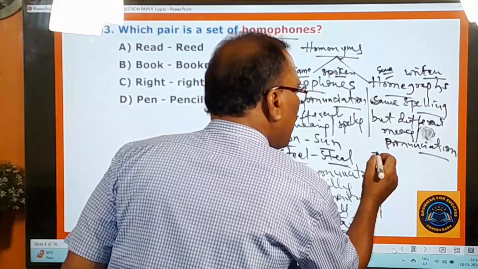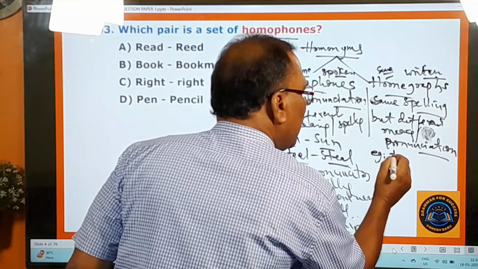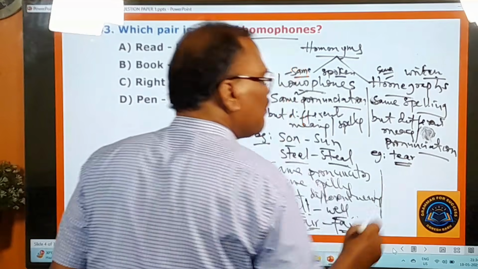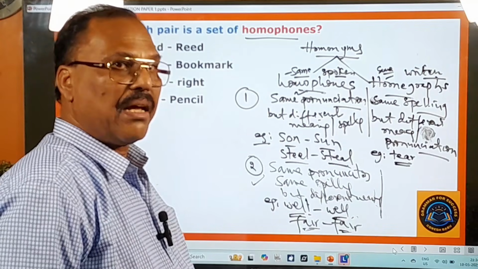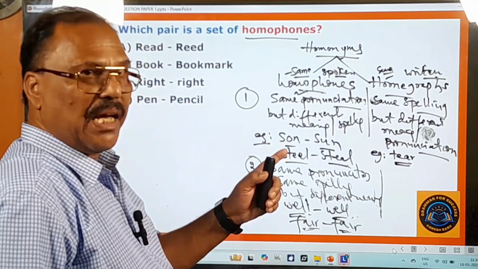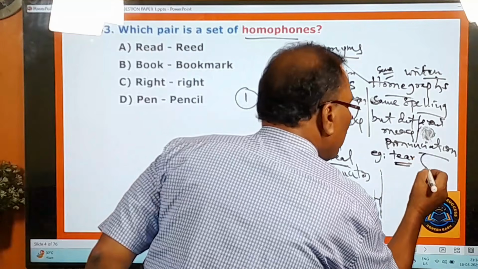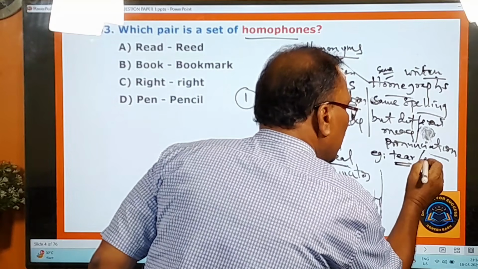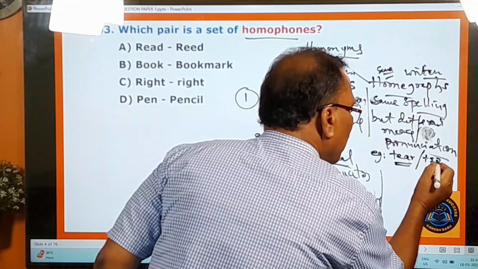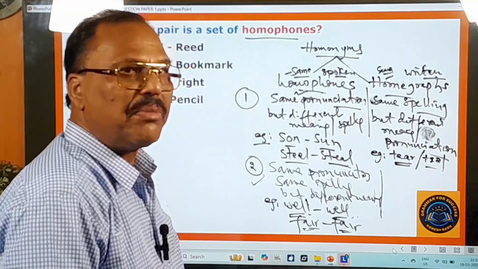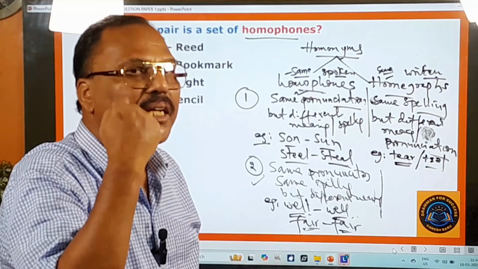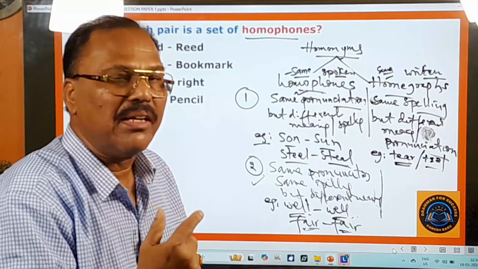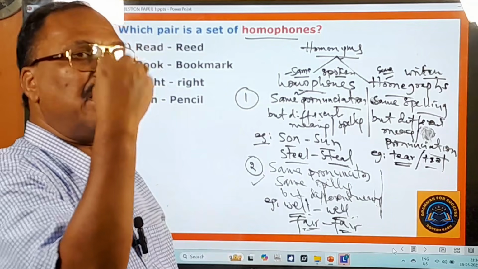So here two examples I would like to give you. Here TEAR is there. Same spelling, and how do you pronounce it? The phonetic transcription is written like this. Tear means a drop of water that comes from the eye, kanniti bottu.